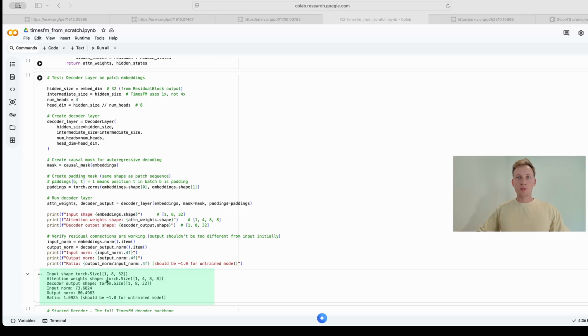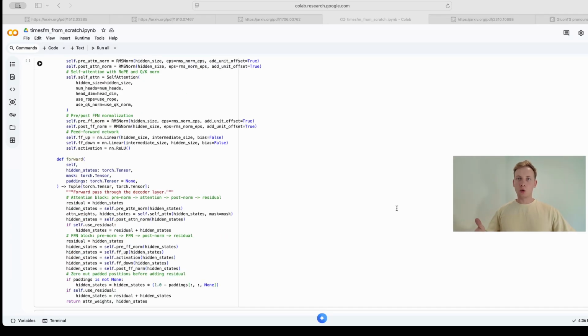So in our output, we see that we have an input shape of 1, 8, 32, and then we have an attention weights of 1, 4, 8, and 8. So it's one batch, 4 heads, and 8 by 8 attention grid. The output is 1, 8, 32, which is perfectly preserved according to the input side.